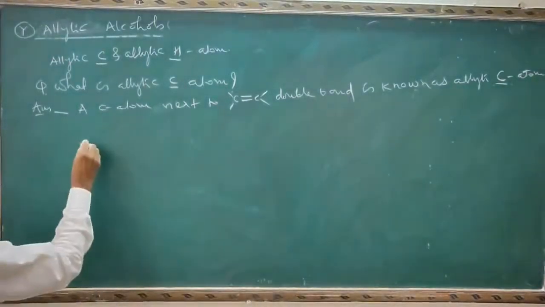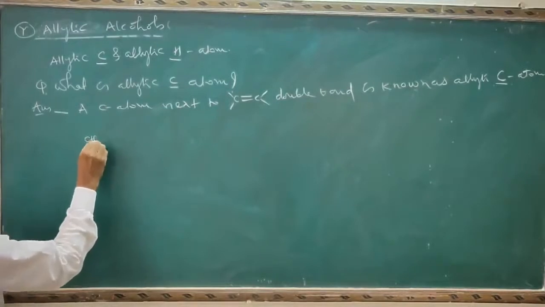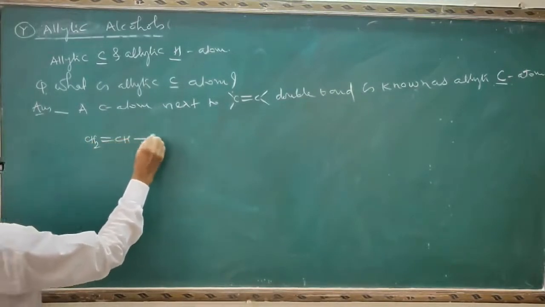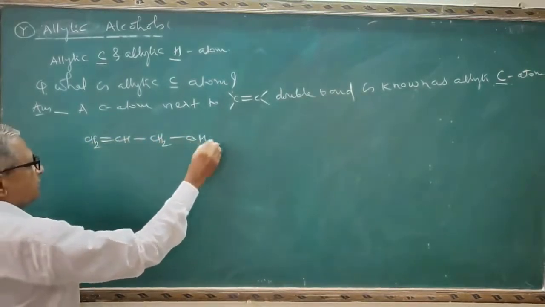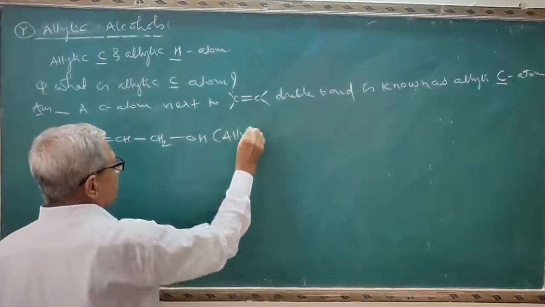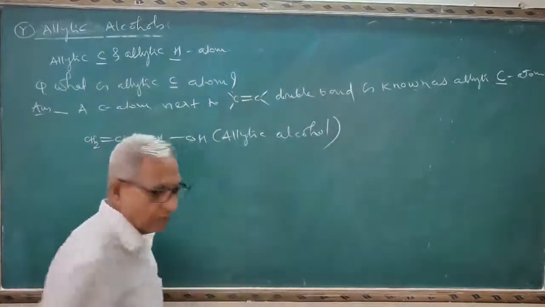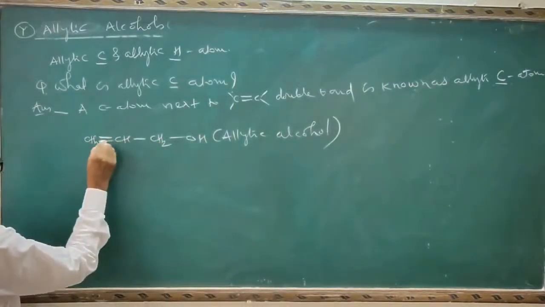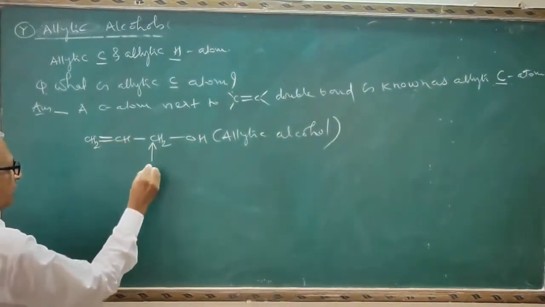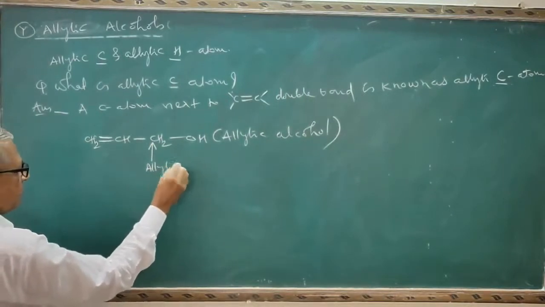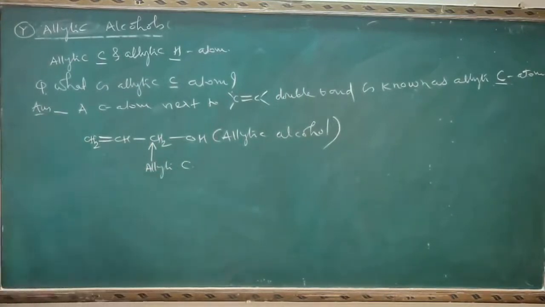The general formula for this one is like this: CH2 double bond CH, CH2OH. This is allylic alcohol. General formula for allylic alcohol. See, this is the carbon-carbon double bond, and this is your allylic carbon.